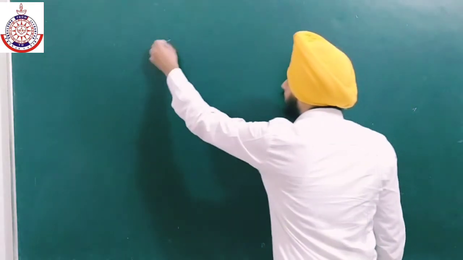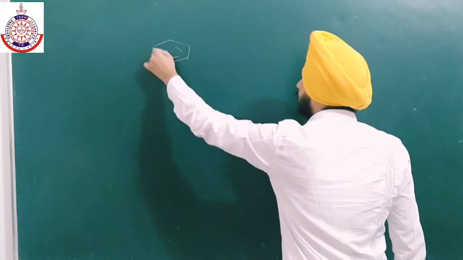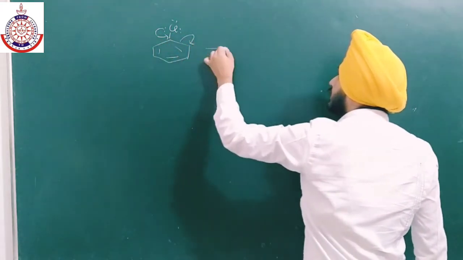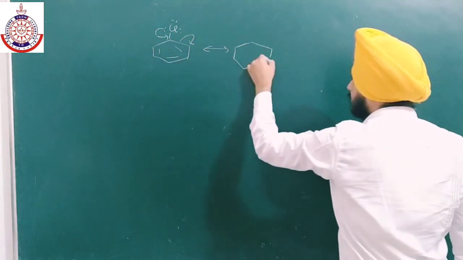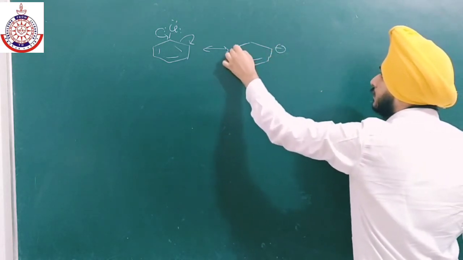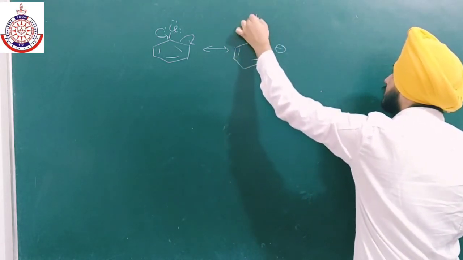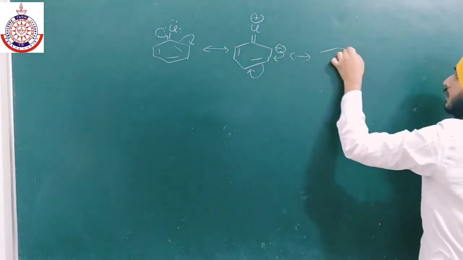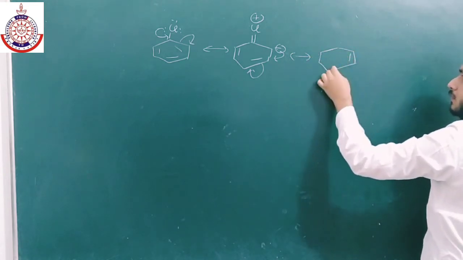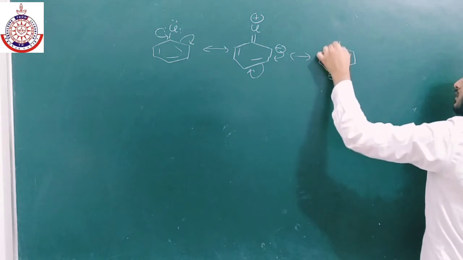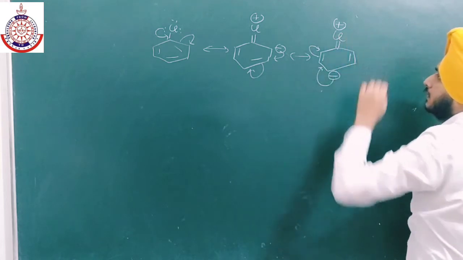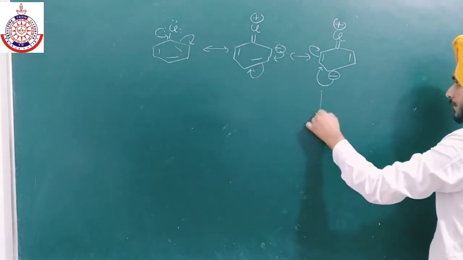You have already learned in the previous class that if we draw the resonating structures of chlorobenzene, this bond will shift over here, this will shift over here, and we will get a negative charge over here, double bond, Cl positive. Then again this negative charge will shift over here, and this will shift over here, and we will get a double bond, negative charge, chlorine positive, and again this negative charge will shift over here. I hope I have not made any mistake. Okay.